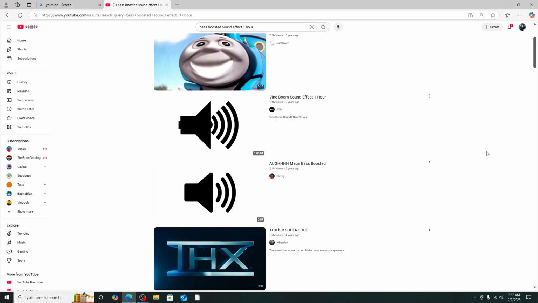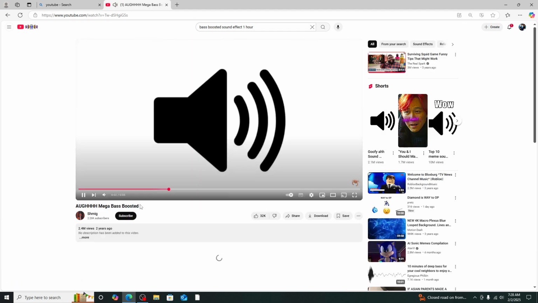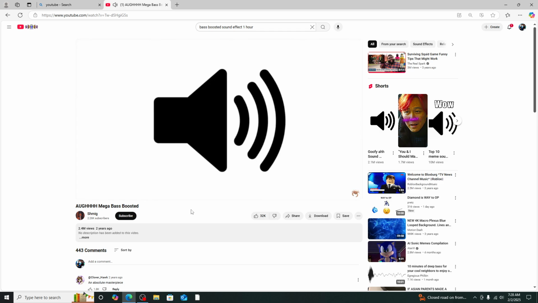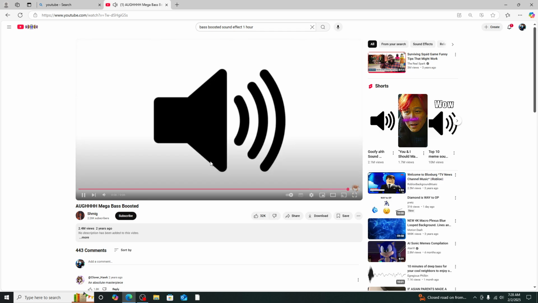Once you're done recording your video, you wanna search the sound effect, any sound effect you want, like a meme sound effect, Vine boom. Click on the sound effect, and then you want to record it. You want to just record it.